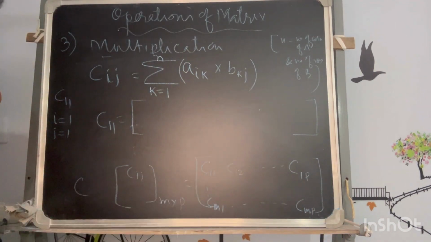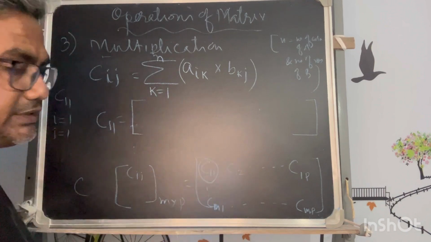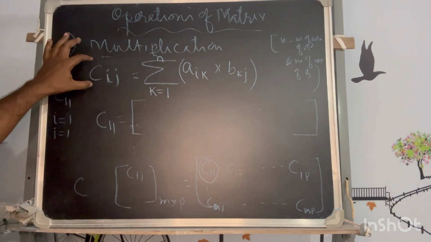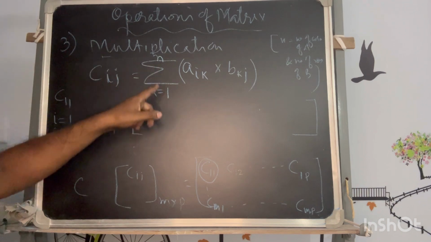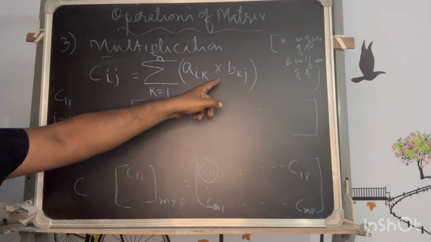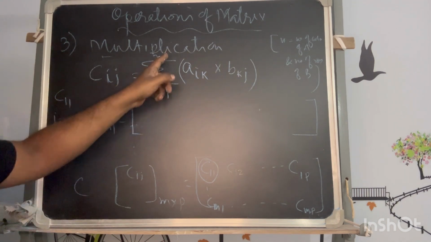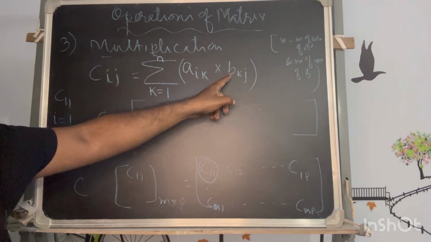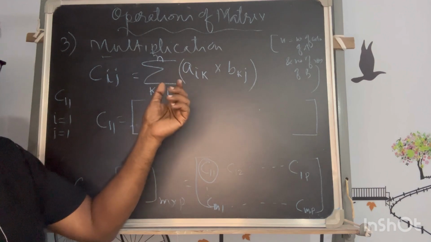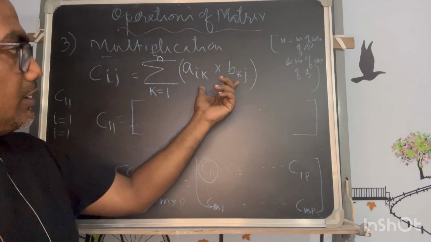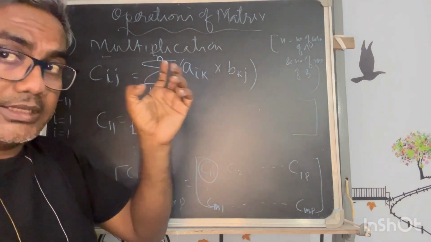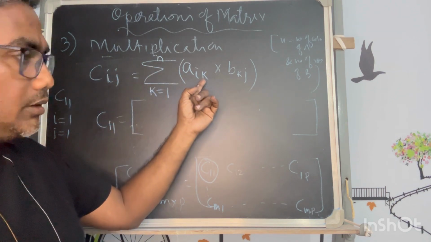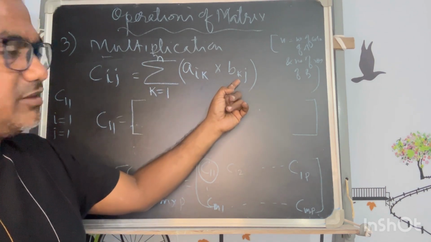So out of that, if I want to calculate C11 by this formula, Cij would be the summation over k, where k is a variable from 1 to n, and a ik and b kj define a specific row and column.